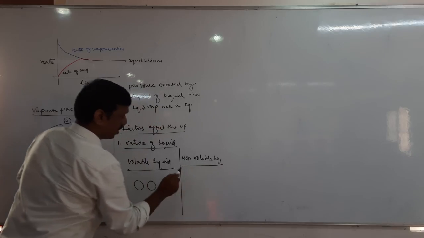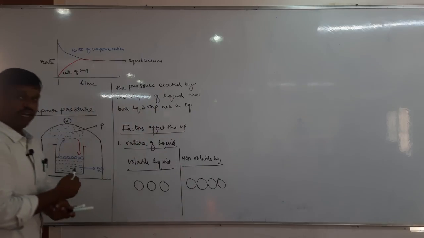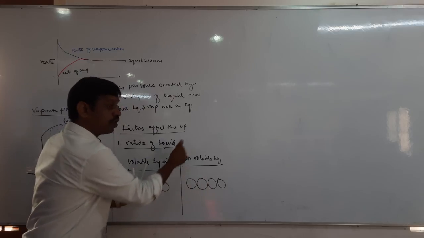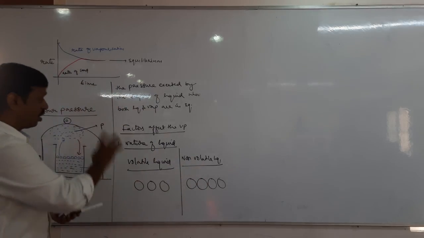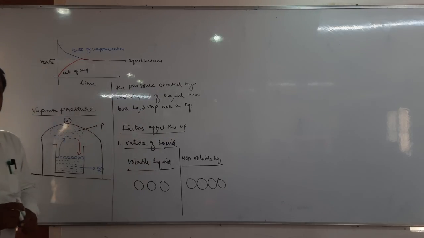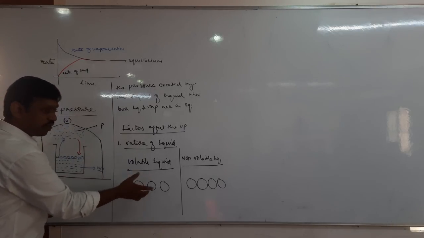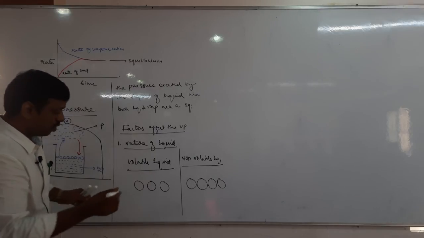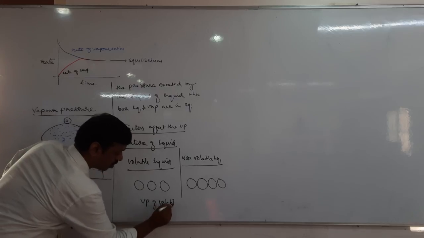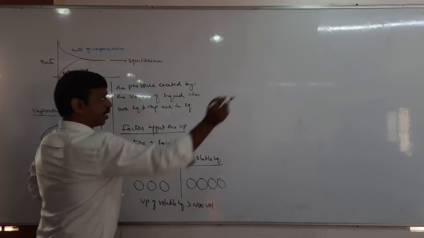So what are non-volatile liquids? The liquids which have very strong intermolecular force of attraction. Due to strong intermolecular force of attraction, these liquid molecules cannot escape into the vapor phase easily. So now tell me, how does the nature of the liquid decide the vapor pressure? Usually the vapor pressure of a volatile liquid is always greater than the vapor pressure of a non-volatile liquid.